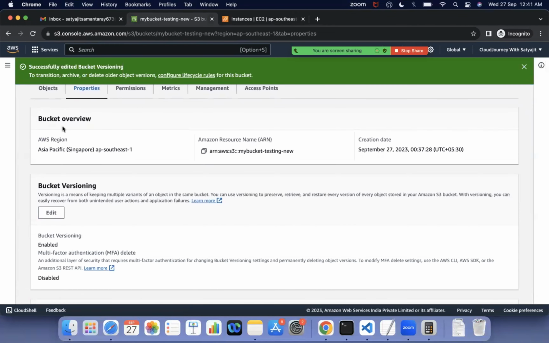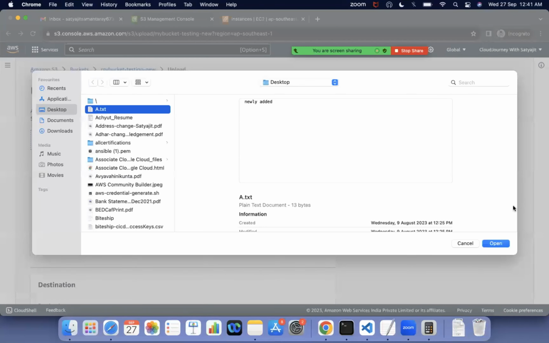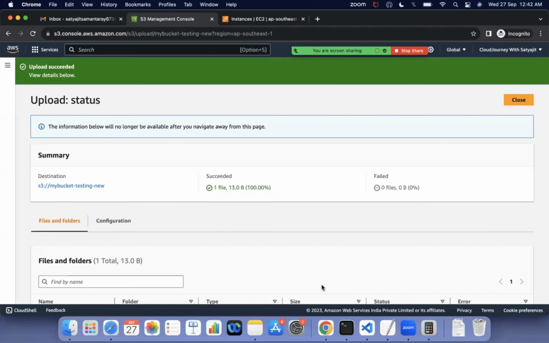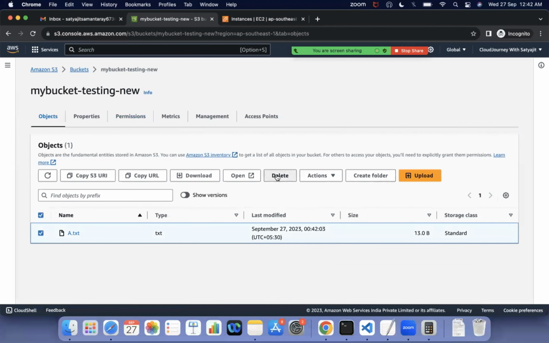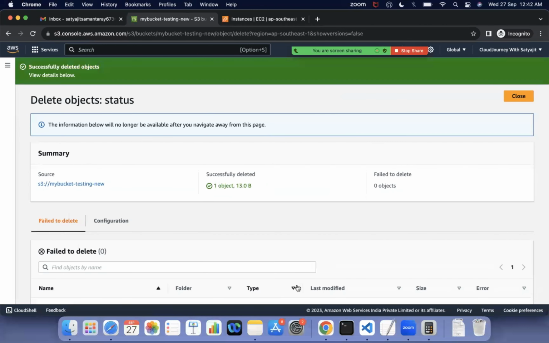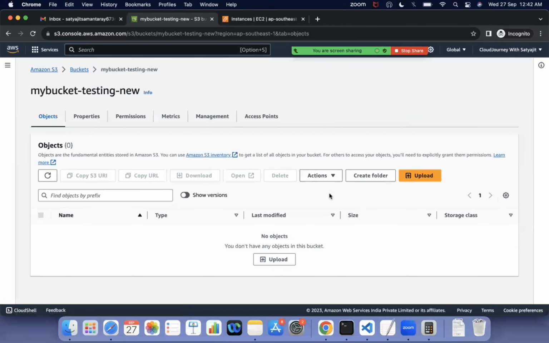If you see, bucket versioning enabled. Now let's upload the same object. I upload, add files, a.txt, and open it, and I uploaded it. Once I upload the object, now let us delete it. If I go ahead and delete it, delete object. So now my object got deleted. Okay, so what will happen now? Customer, anyone will ask and tell me, okay, no, I want my file back, so let me give the file, or give me the file back. So how to do that?